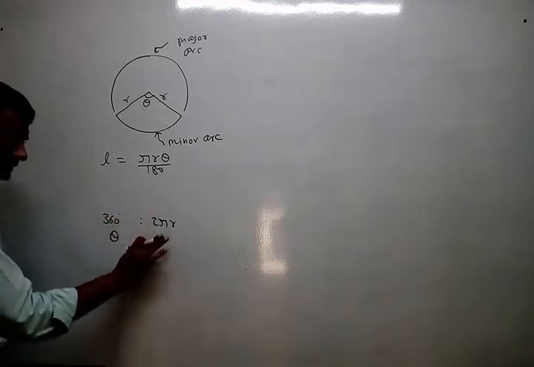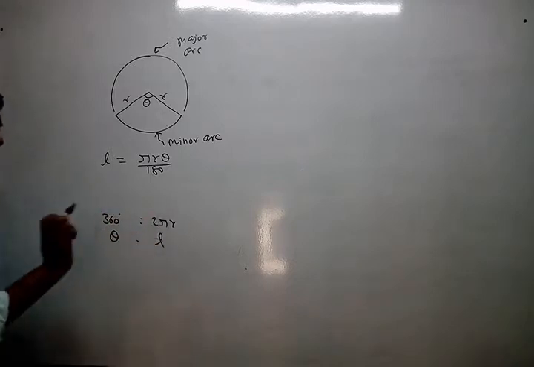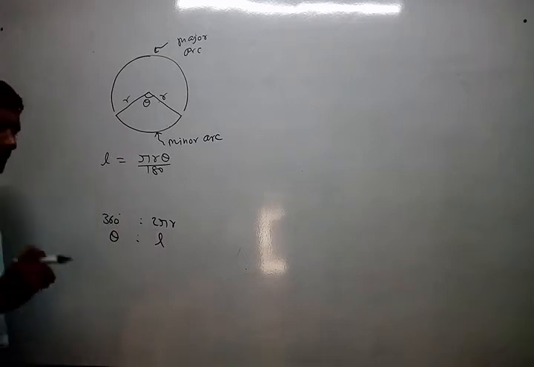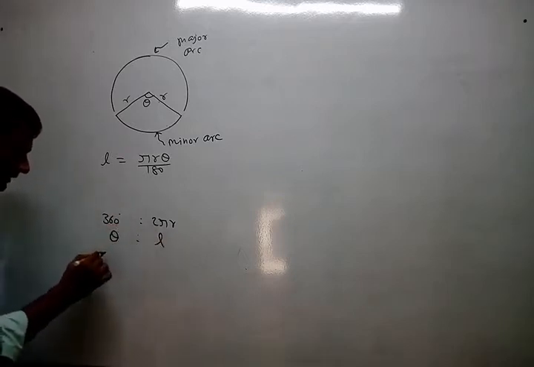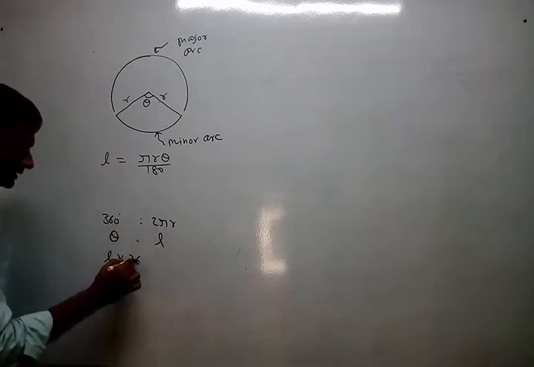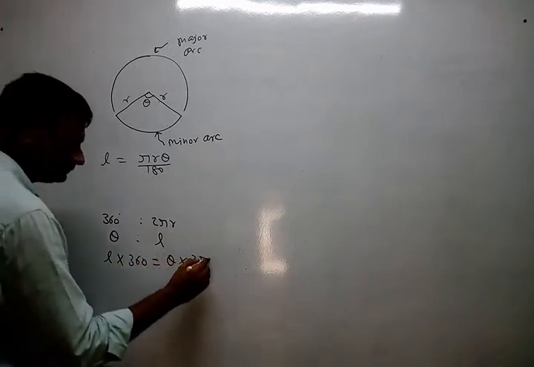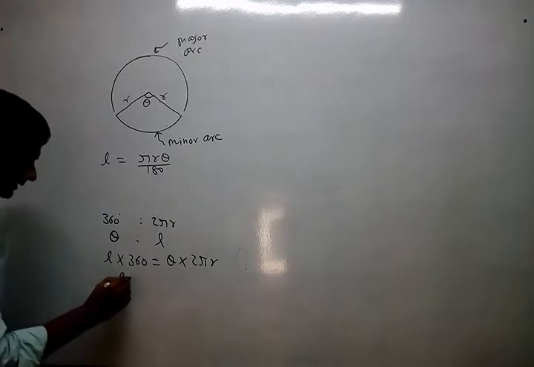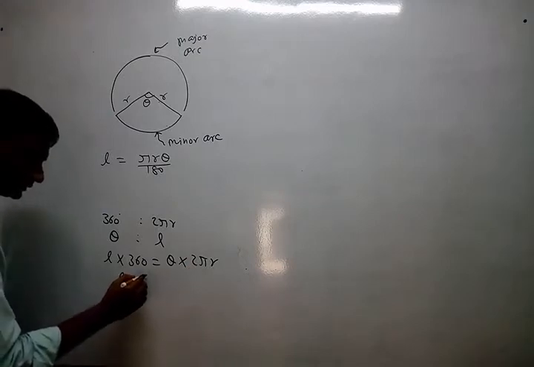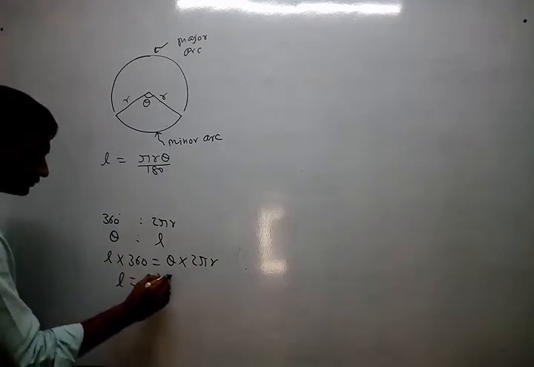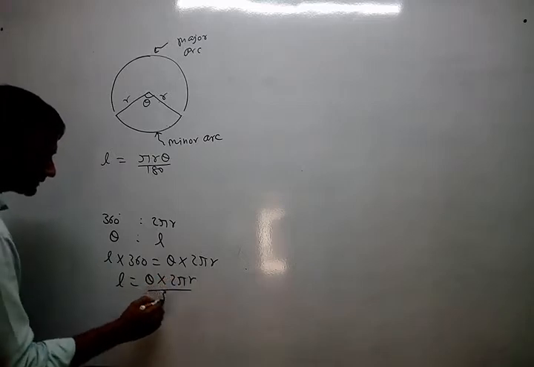Just suppose the length corresponding to theta is L. So just make cross multiplication. L multiplied by 360 is equal to theta multiplied by 2 pi r. So L equals 2 pi r theta upon 360.